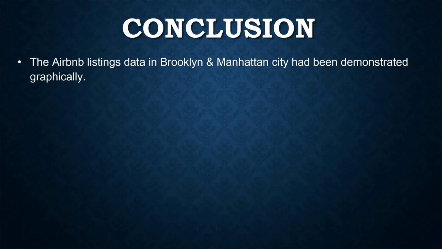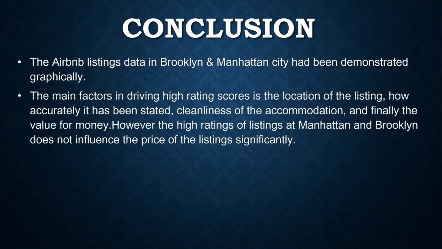This is our conclusion. The Airbnb listing data in Brooklyn and Manhattan City had been demonstrated graphically. The main factors driving high rating scores are the location of the listing, how accurately it has been stated, cleanliness of the accommodation, and finally the value for money.